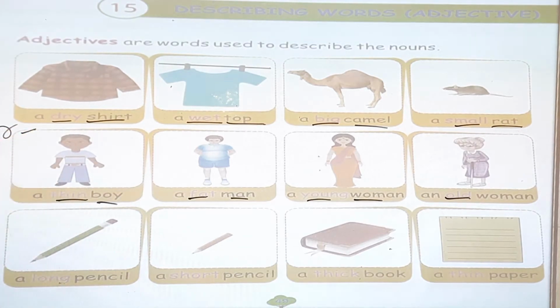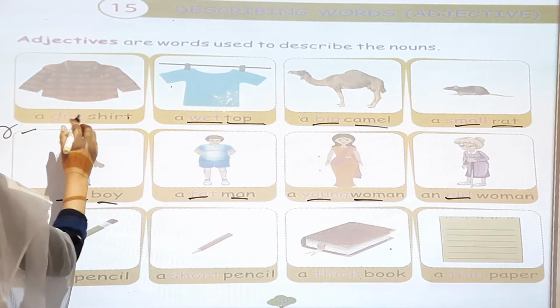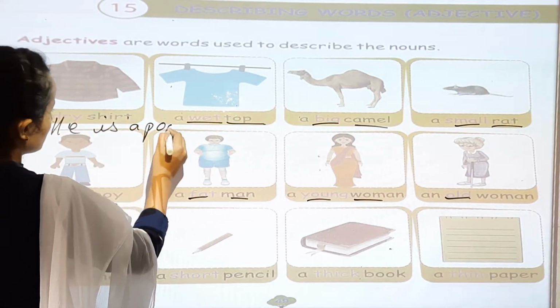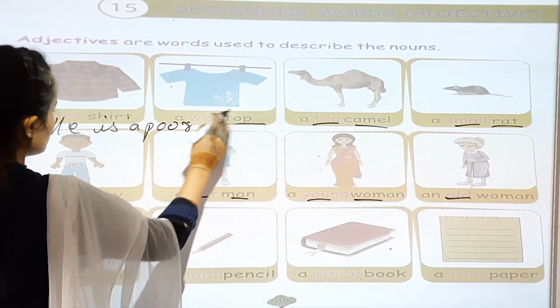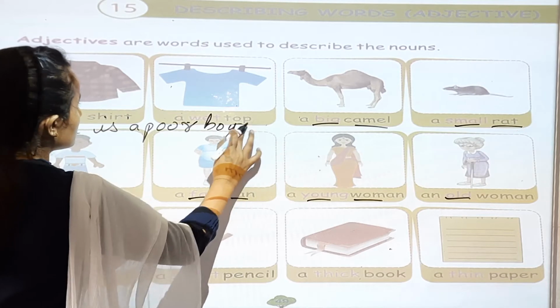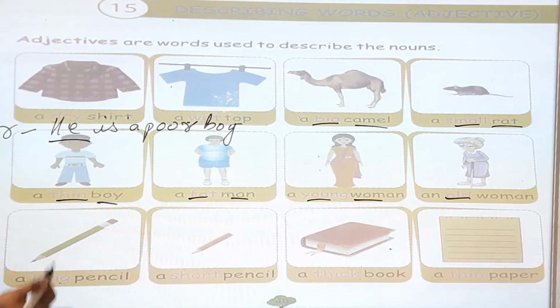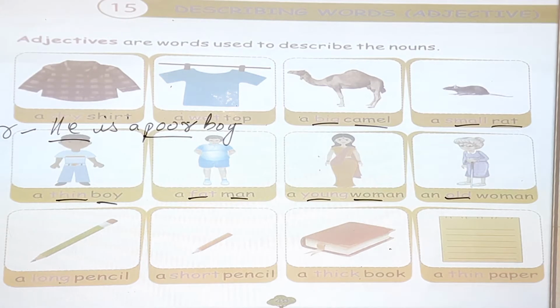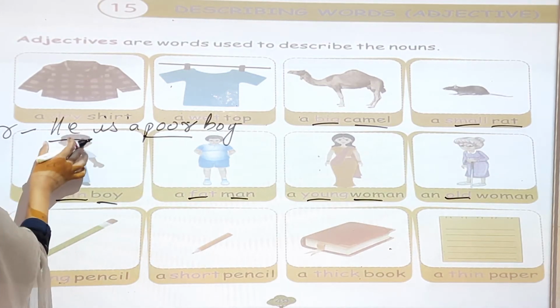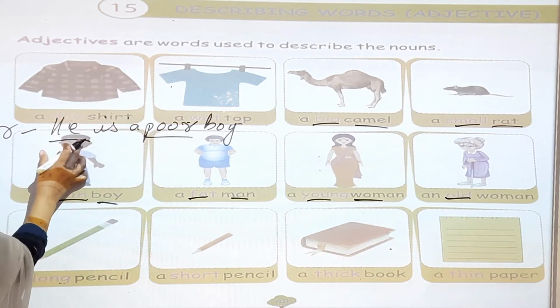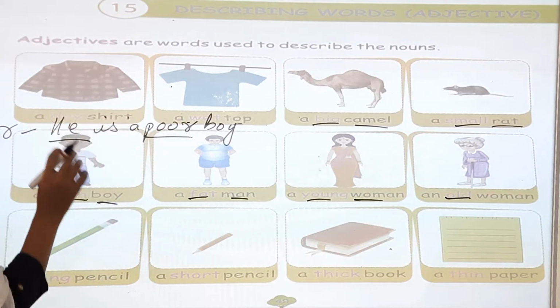He is a poor boy. He is poor. He is a poor boy. So he is a pronoun, poor is an adjective, okay? This word describes the boy. He is a poor boy.